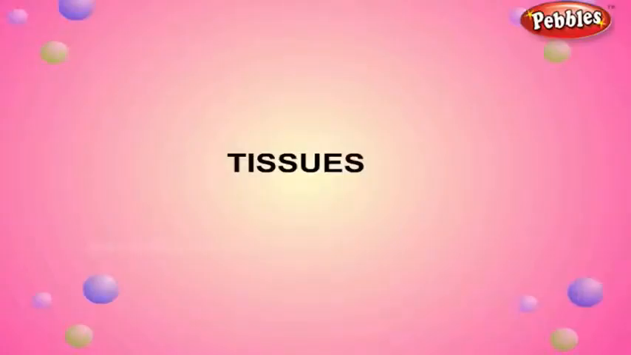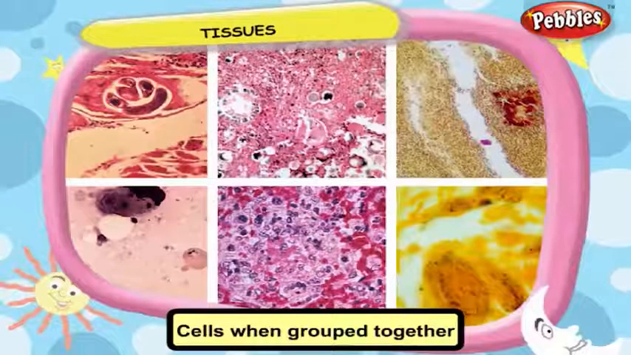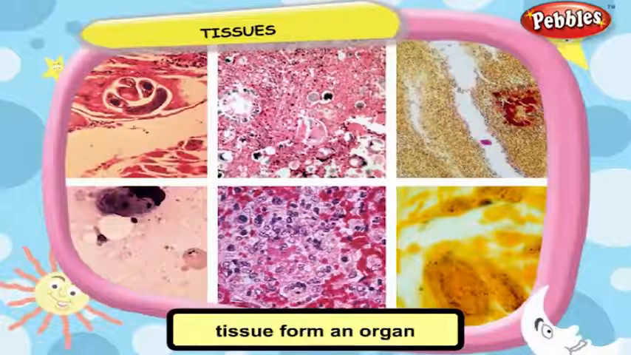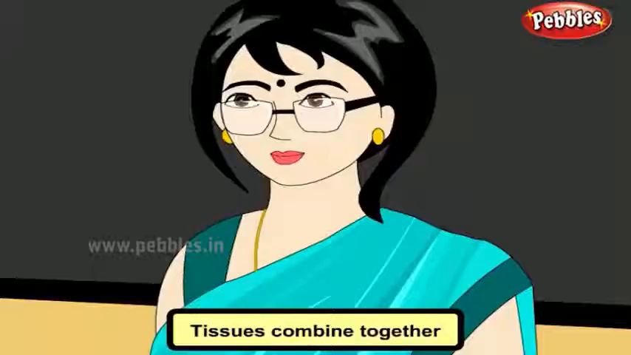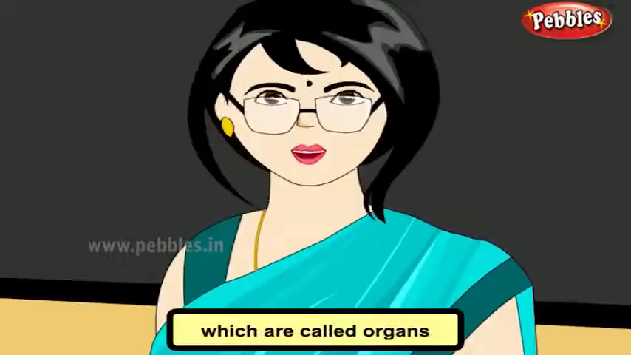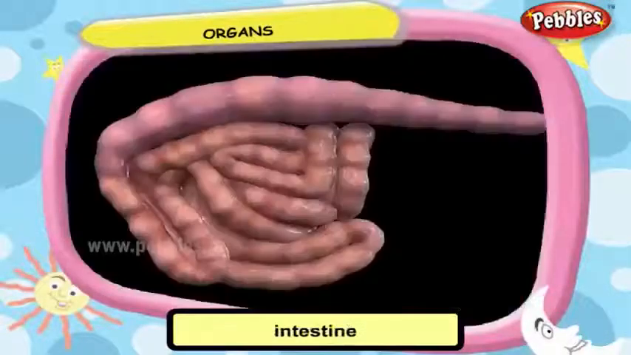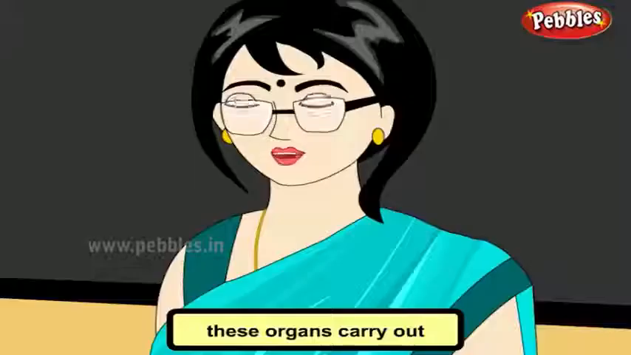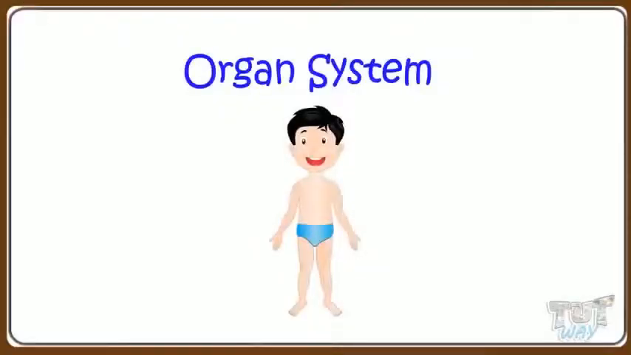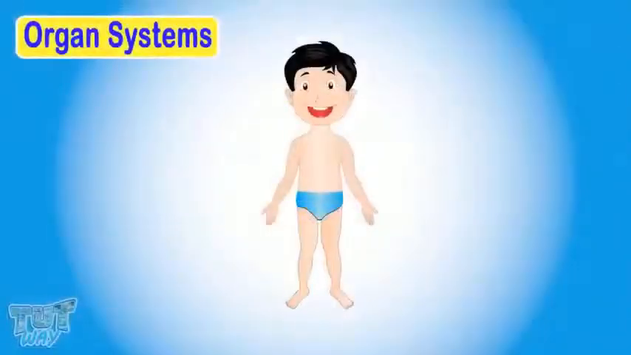Tissues. Cells when grouped together form a tissue. Tissues form an organ. Organs. Tissues combine together to form larger units which are called organs. Examples are stomach, intestine, liver, kidney, and heart. These organs carry out various functions inside the body. Organ systems. Kids, this is our body.